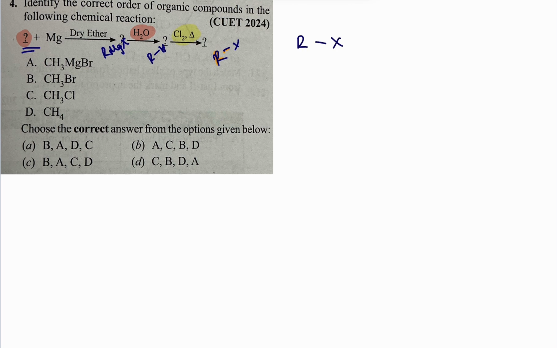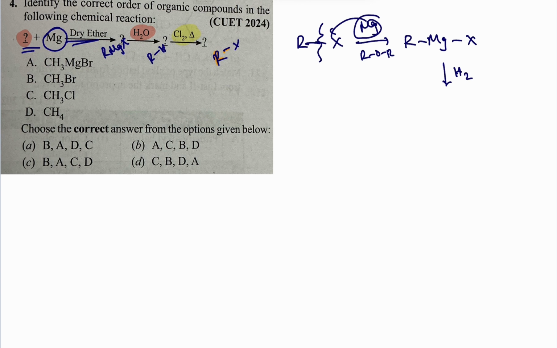Now the alkyl halide is treated with magnesium in the presence of dry ether. So what will happen? I get RMgX. You break the C-X bond and insert the magnesium in between, and you get RMgX. Once you have RMgX, you treat it with a proton source, a water molecule. Now what will you get? You will get the hydrocarbon derivative.